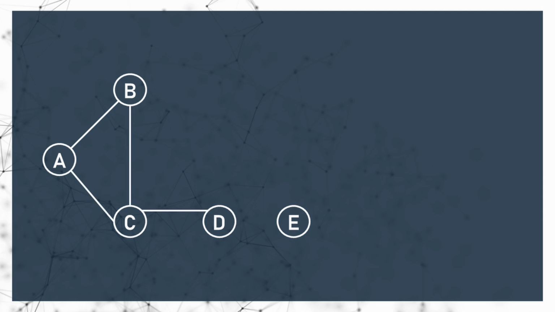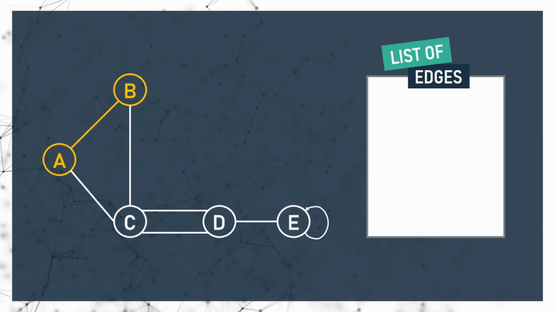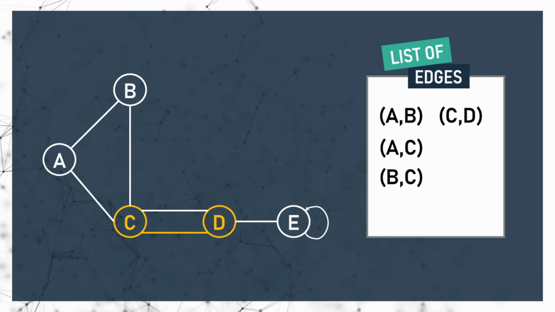Consider the graph on your screen. Let's list all the edges. Starting at node A, we have edges AB and AC. In node B, we have edge BC. Then, between nodes C and D, we have two edges. Let's repeat CD in our list. Next, we have edge DE, and finally we have edge EE.